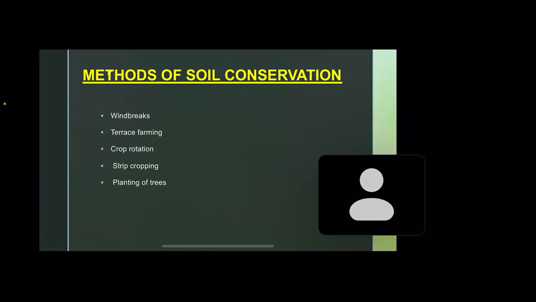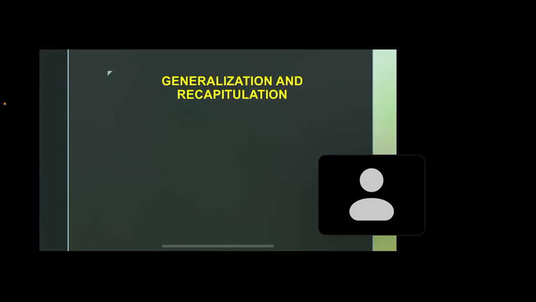Let's quickly recapitulate. Any problem, students? Any doubt you want to ask? No, ma'am. Okay. What we have studied today is soil. We started with how soil is formed, then moved to soil profile, the different layers of soil, and we discussed each layer A, B, C, and R in detail. We also moved to soil erosion, and we discussed soil conservation and a few methods of how we can conserve soil. Okay, clear?